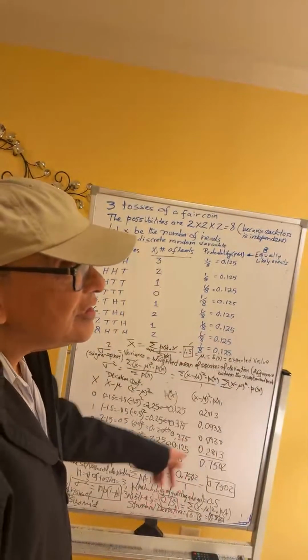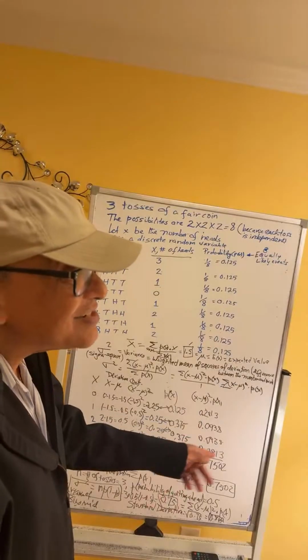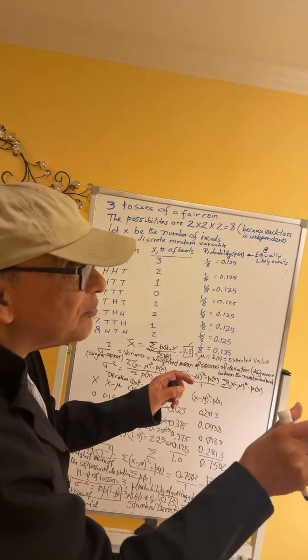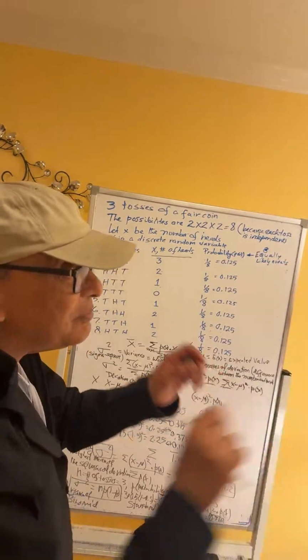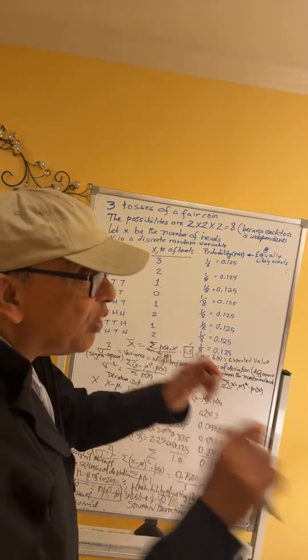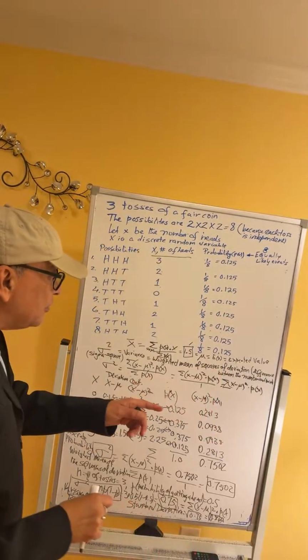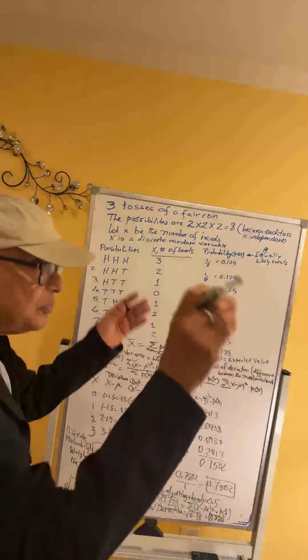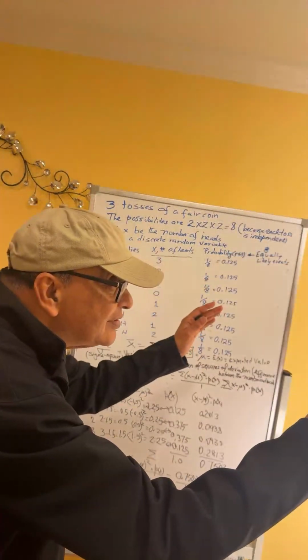That's why in the numerator I have the sum of (x minus mu) square, which is the deviation from the mean, squared, multiplied by the corresponding probability. Why did you multiply by the corresponding probability? The probabilities are listed in this column. That is because the probability is like a weight.